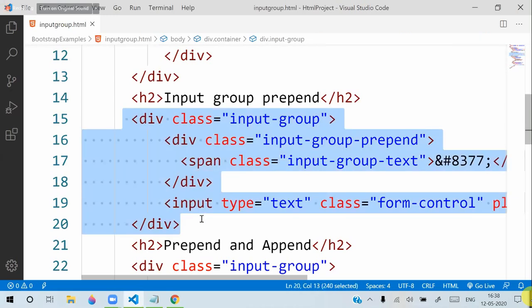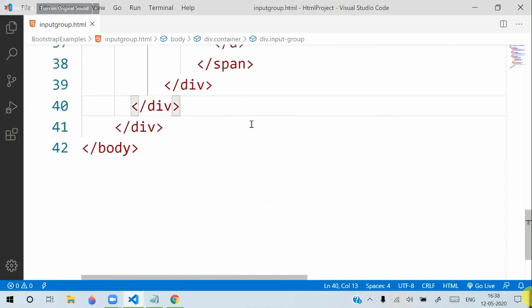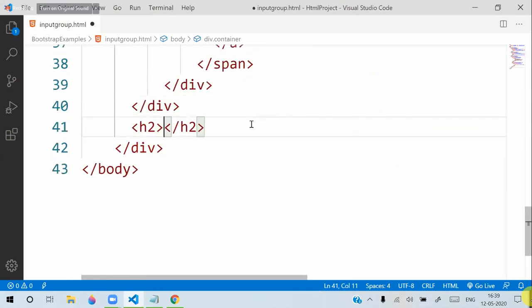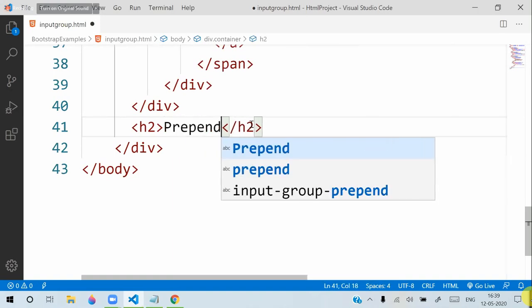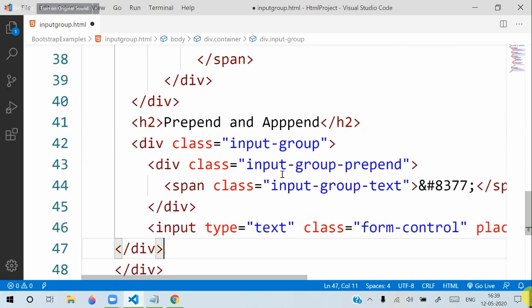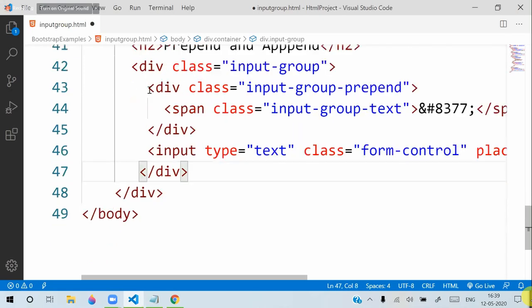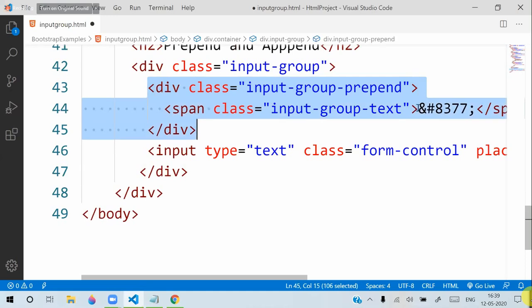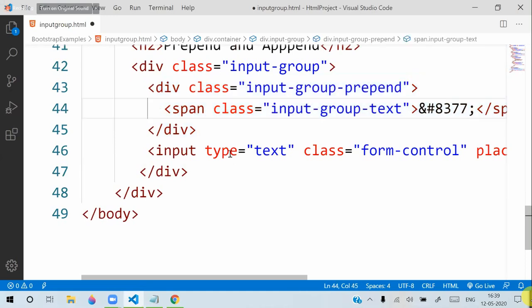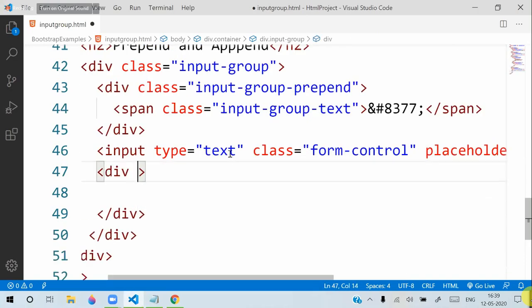I will copy this. This is for currency, na? So what I am doing is I am adding another heading, prepend and append, and I will add a div. You see here, beside this text box, you can observe that this span is prepend, displaying a currency symbol. After the text box, I will use another div and a class as input